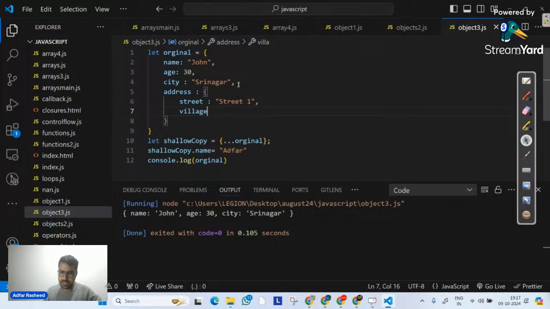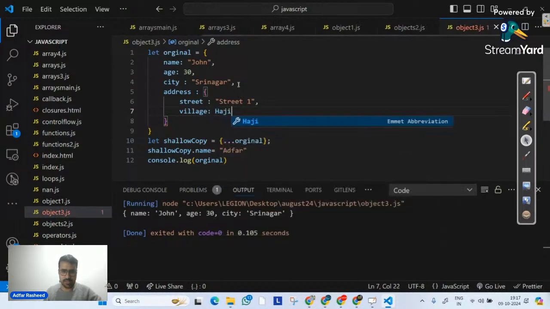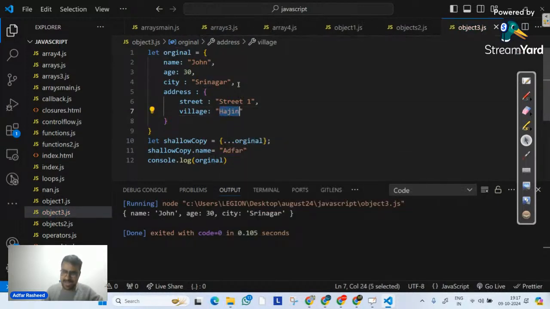And village is equal to Hajan. That's where I actually live. So let me write Hajan here. Okay, perfect. So can we all say at this point of time, this is a nested object? Is this a proper object? Of course, it's a proper object.